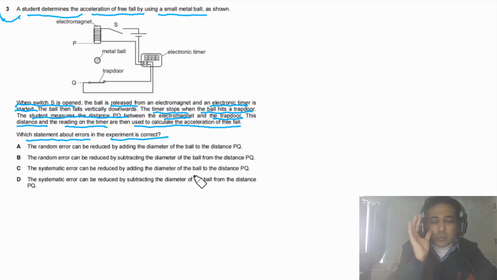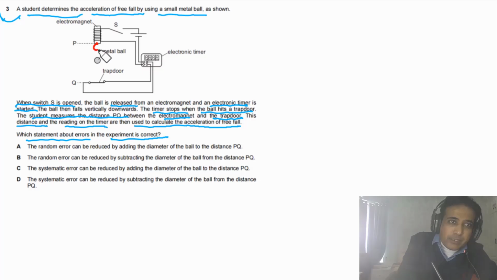First of all, we need to understand what distance we have to measure. We can imagine that, first of all, the ball was here, attached to the electromagnet, and finally the ball is here. So we have measured the time between these two positions of the ball. We can also draw one line here.